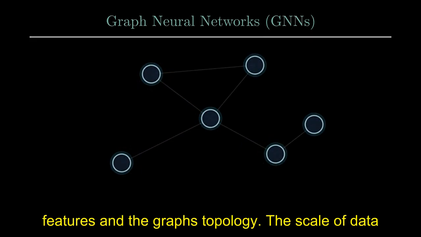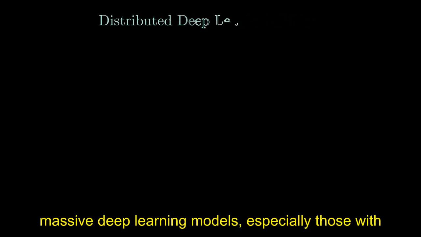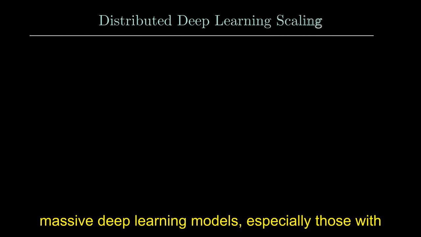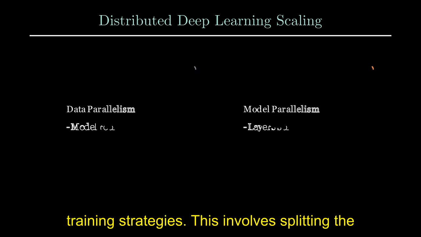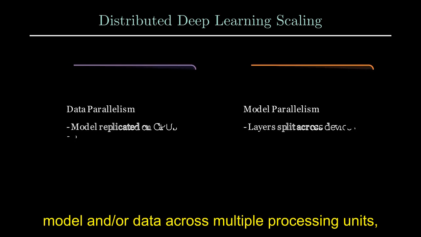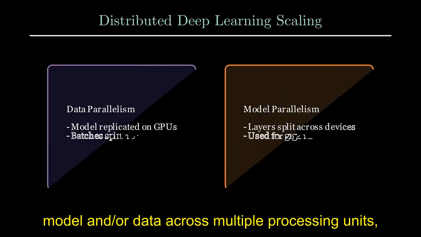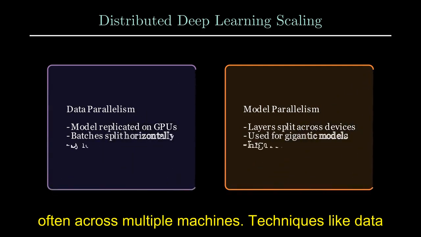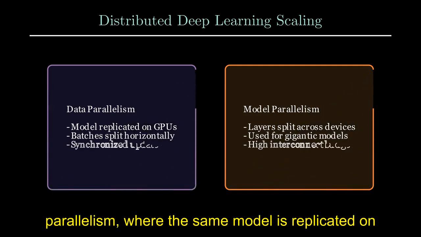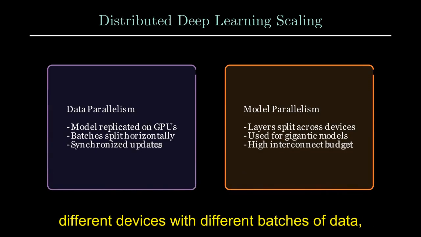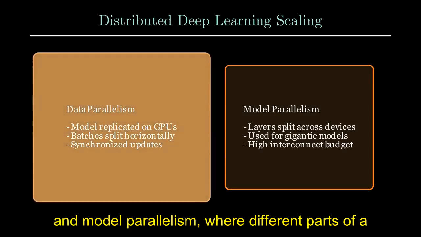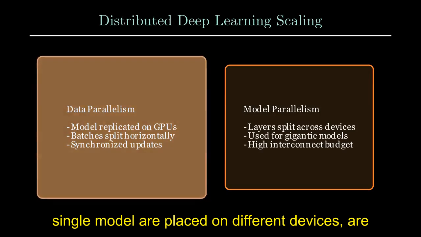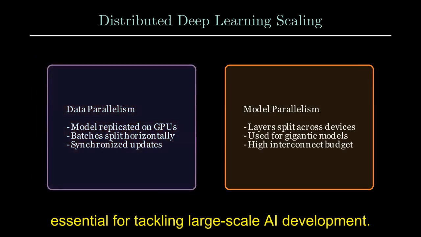The scale of data also dictates architectural choices. Training massive deep learning models, especially those with billions of parameters, requires distributed training strategies. This involves splitting the model and/or data across multiple processing units, often across multiple machines. Techniques like data parallelism, where the same model is replicated on different devices with different batches of data, and model parallelism, where different parts of a single model are placed on different devices, are essential for tackling large-scale AI development.